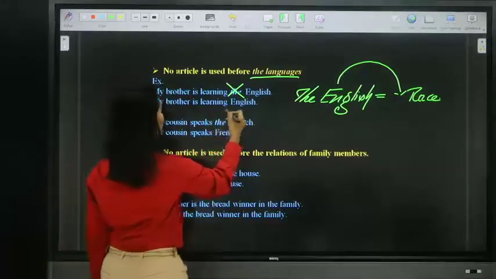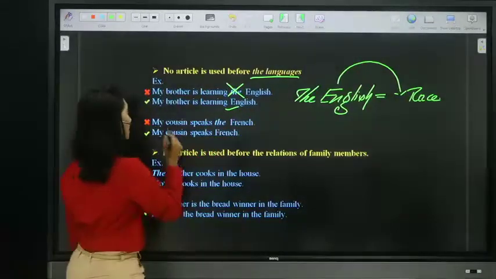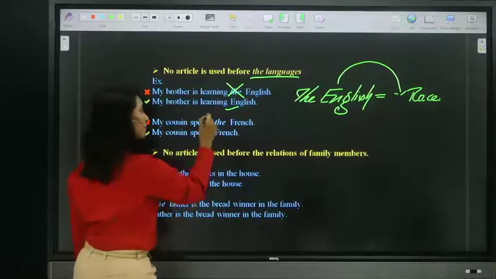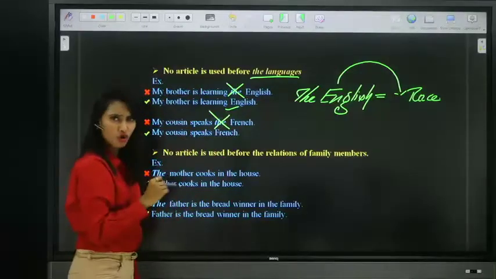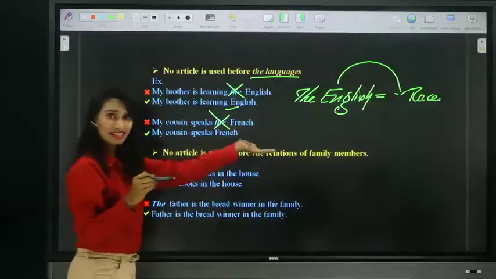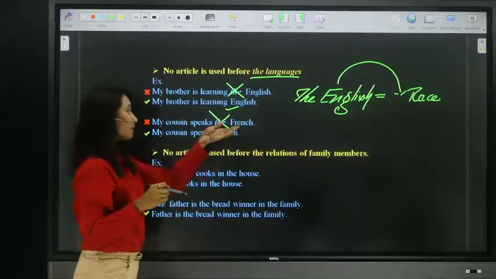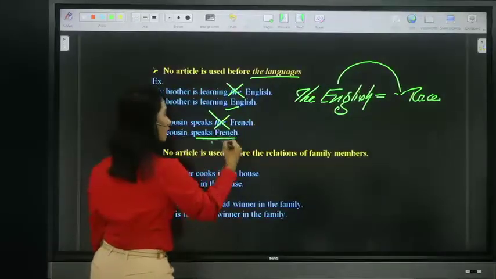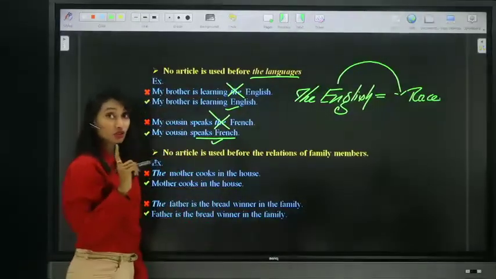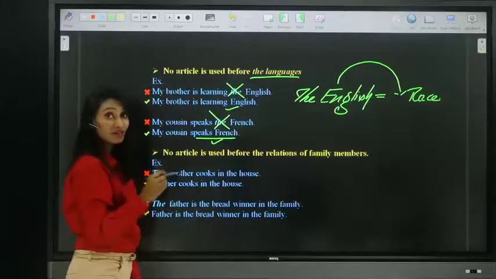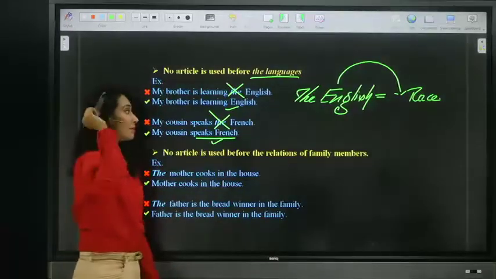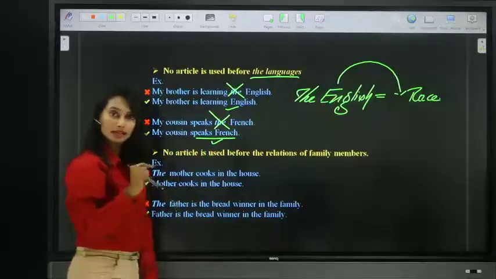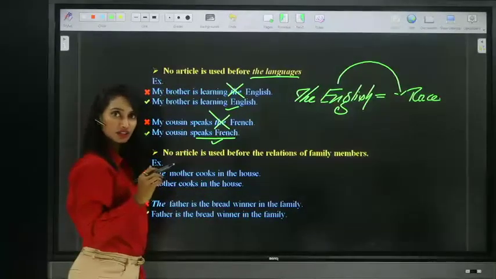My brother is learning English. My cousin speaks the French. No, he cannot speak the race, he cannot speak the people. My cousin speaks French. So do not use any article before a language when you sense it as a language. But when you sense it as a race, you can use the definite article the.